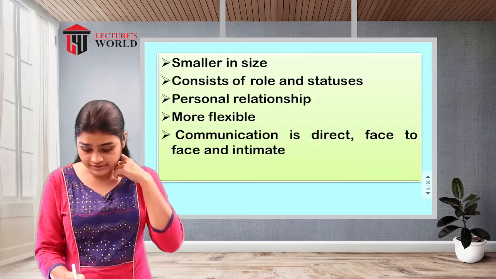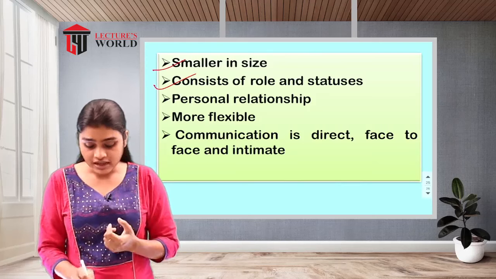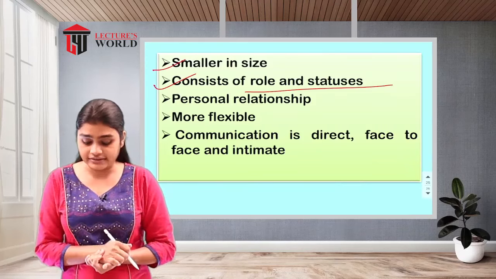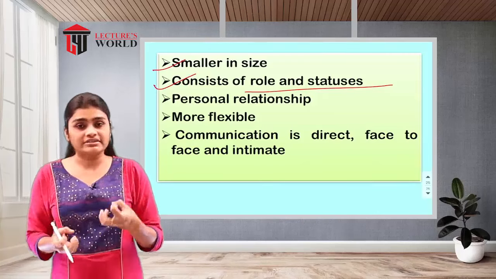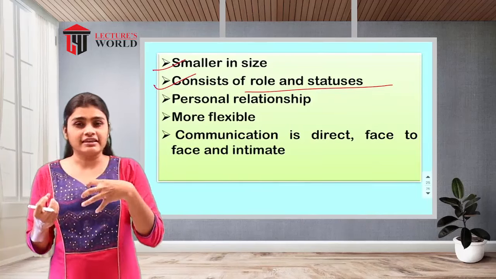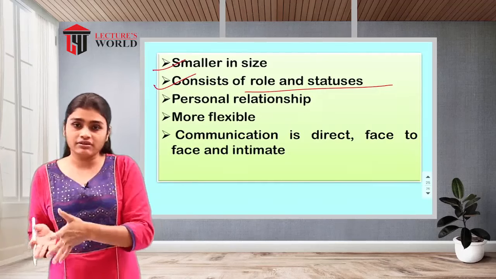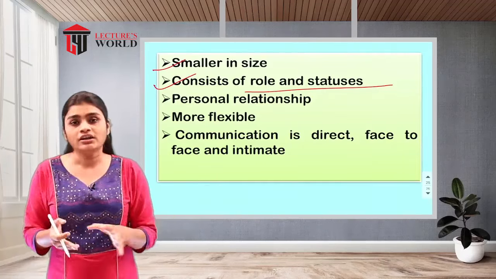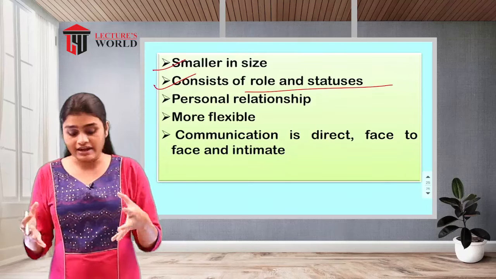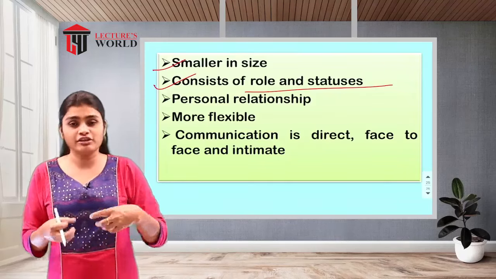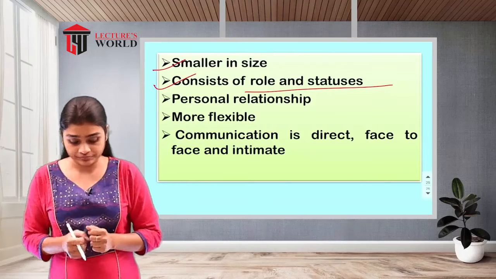Then the next is that it consists of roles and statuses. That means the group members have roles. What type of roles? The role of one friend with another friend or with a family member. So the roles will be there and the status of those individuals will be there in that group.